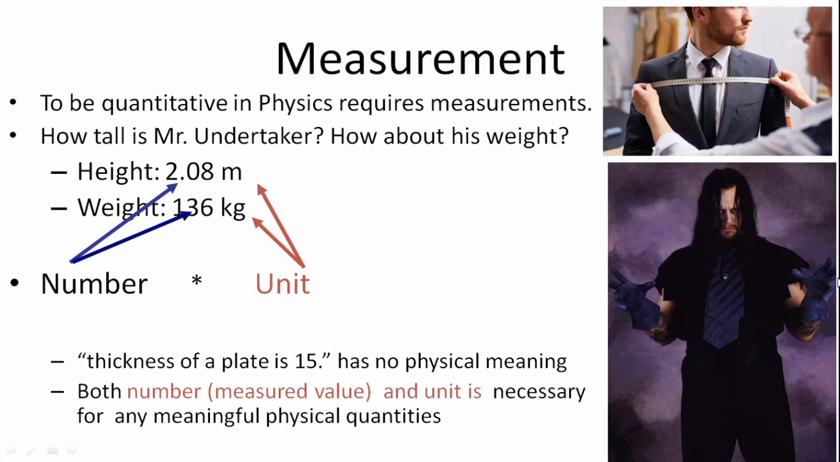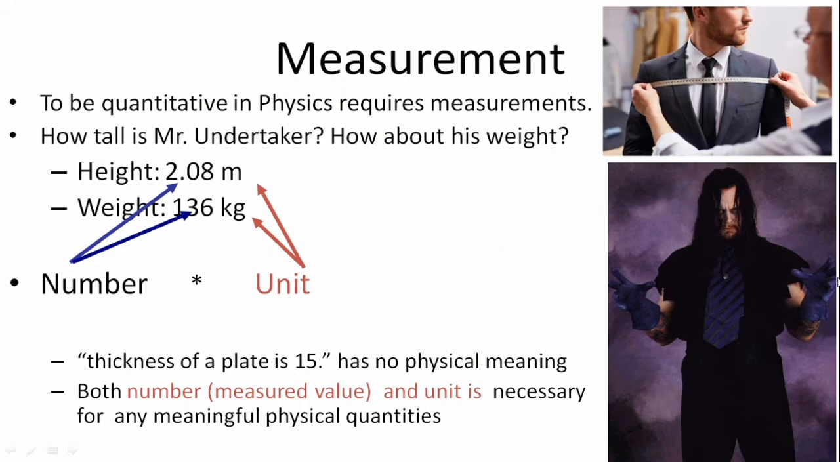To take another example, if we know that Undertaker is very tall, this is just a qualitative statement. If we want to know how tall Mr. Undertaker is and about his weight, we need to measure his weight as well as height using some instruments and also some standard reference called a unit. After measurement, I can say Undertaker's height is, let's say, 2.08 meters and his weight is 136 kg. So a measurement will have a number and a unit.